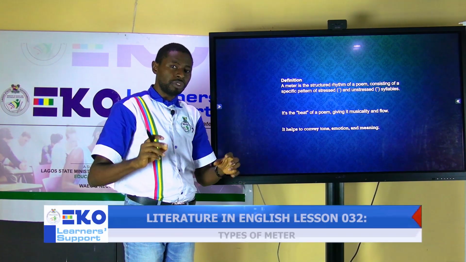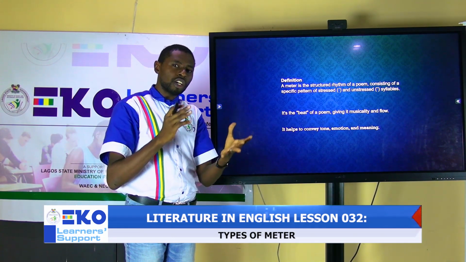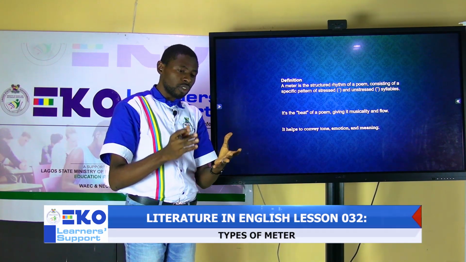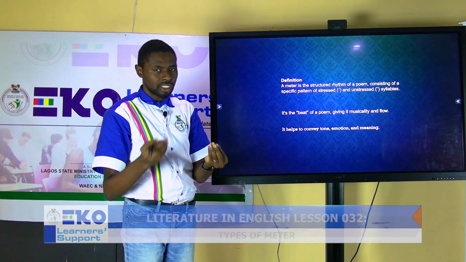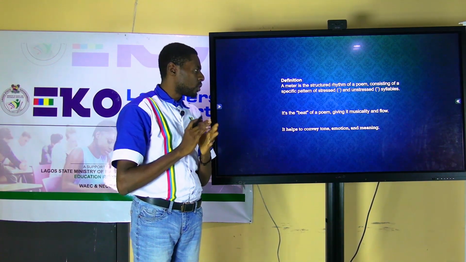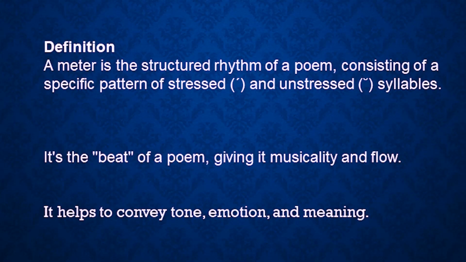And what gives your poem rhythm is that there are combinations of unstressed syllables and stressed syllables. We are going to look at other things to help us understand this properly. It helps to convey tone, emotion, and meaning.